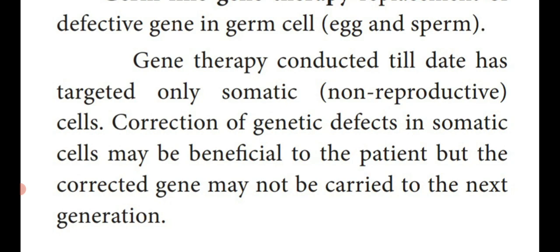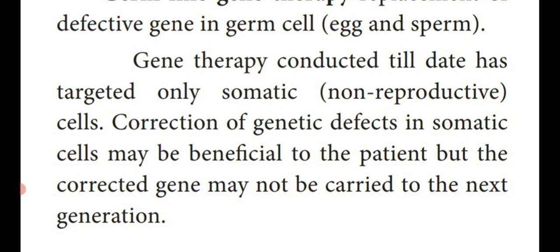So gene therapy means if there is any problem in a gene, that gene is known as a defective gene, and that gene is replaced by another corrective gene by using rDNA technology. If it takes place in the body cell, that is somatic gene therapy. If it takes place in the gametes or germ cells, that is germline gene therapy.